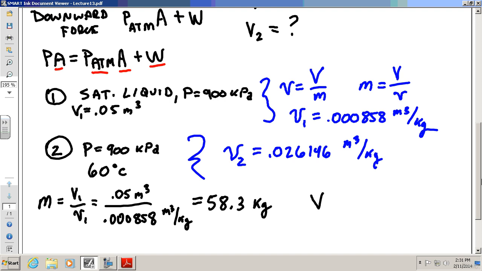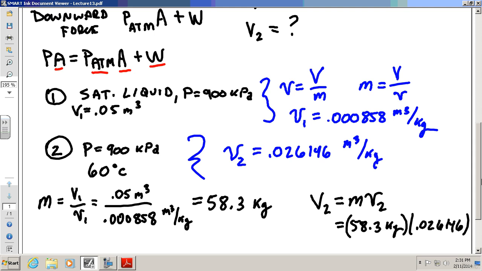Then what is the volume of 2? Well, the volume of 2 is going to be the mass times the specific volume of 2, which is going to be 58.3 kilograms multiplied by 0.026146, and again, that's meters cubed per kilogram. We just pull that number down.